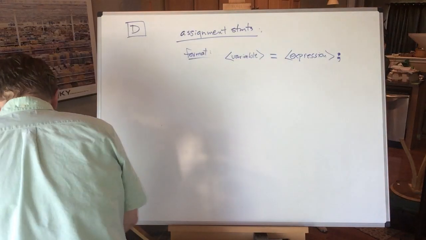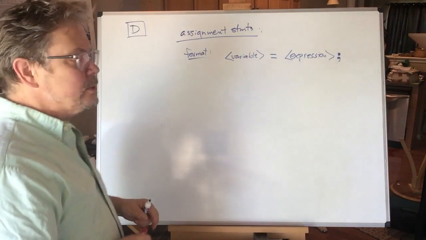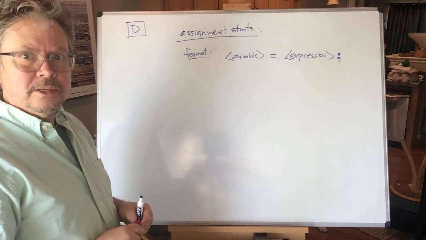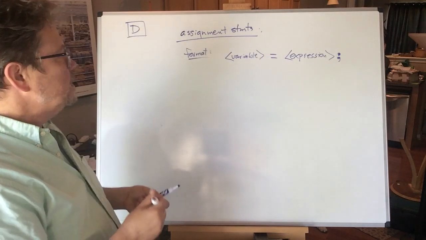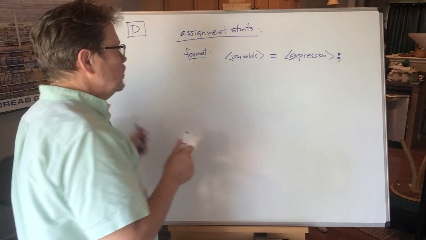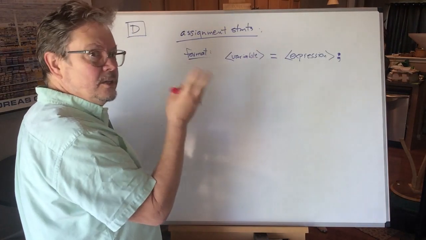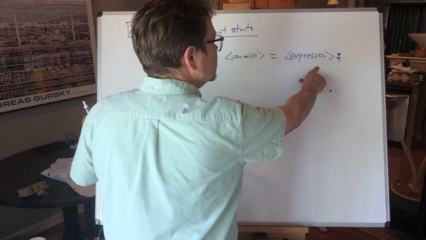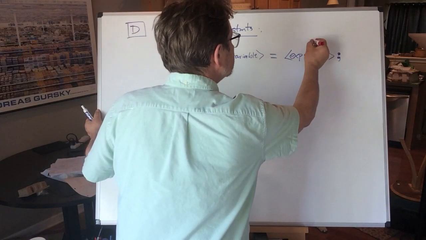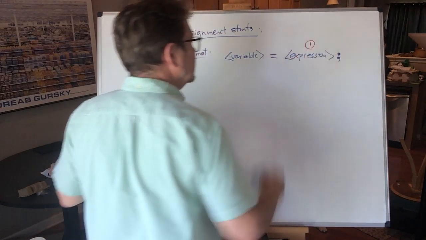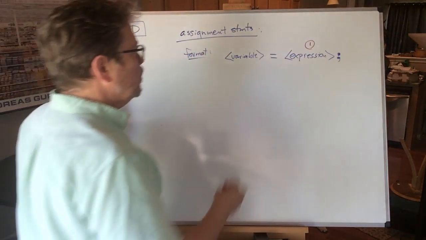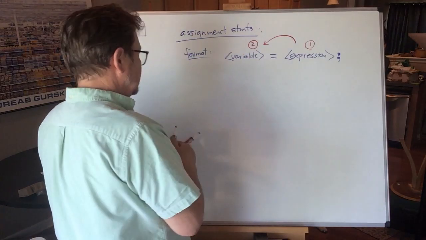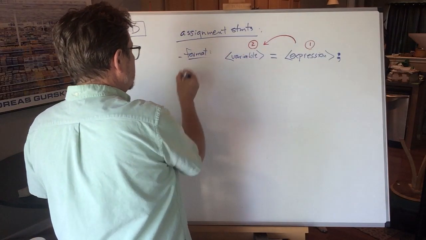Now, this is arguably the most important statement in C++ syntax we've looked at so far, because it does actually do something, for crying out loud. What does it do? Well, I'm going to annotate this and then talk about what it does. I'm going to start on the right-hand side. We're going to go backwards, like we're reading Arabic or something. This is going to be part 1. After part 1, then we take a look at part 2. And I'll even use the different colors in my effect here.